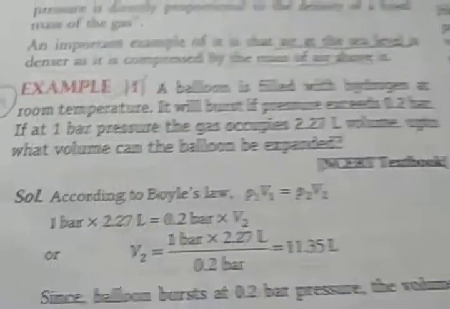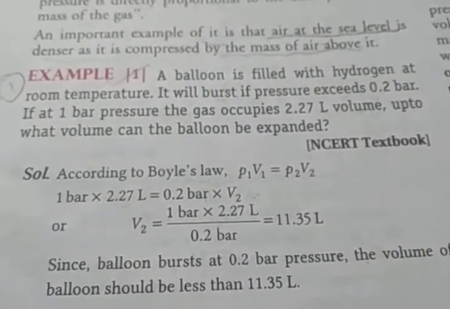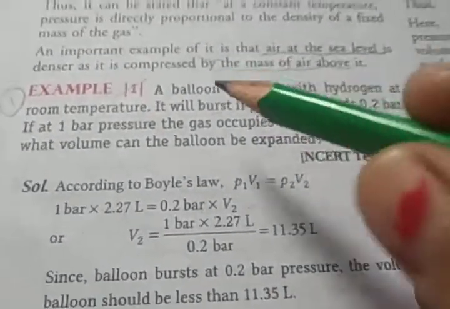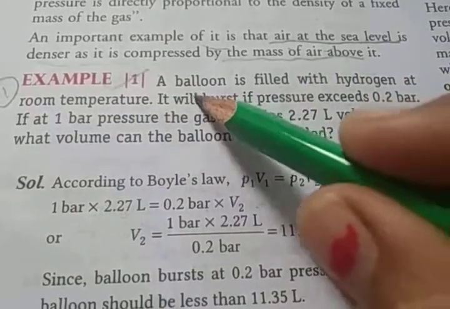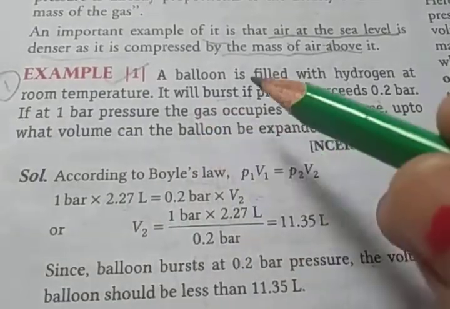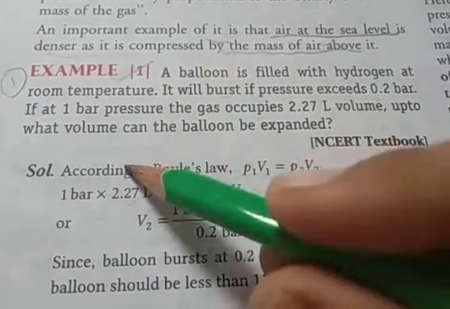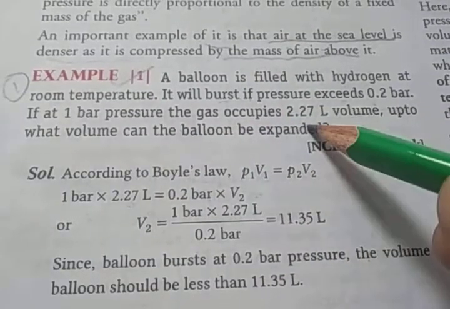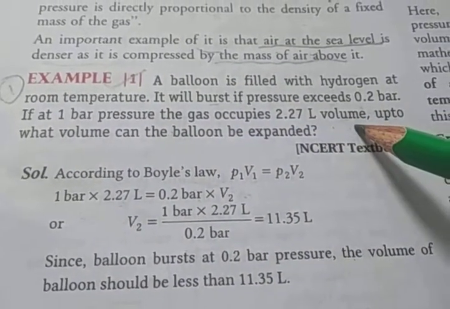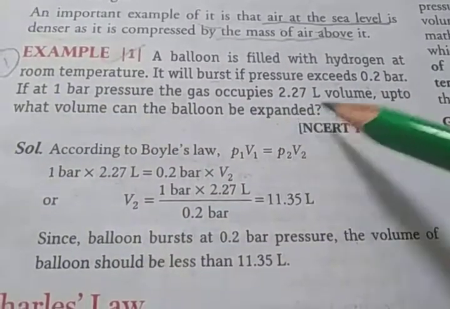Next question is an NCERT textbook exercise question. A balloon is filled with hydrogen at room temperature. It will burst if pressure exceeds 0.2 bar. If at 1 bar pressure the gas occupies 2.27 liter volume, up to what volume can the balloon be expanded?